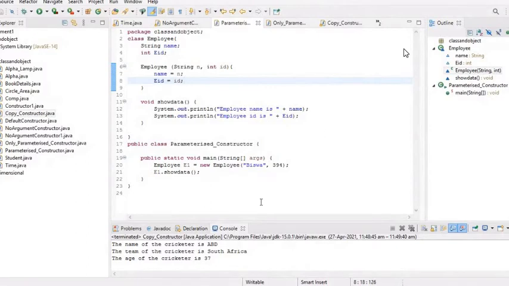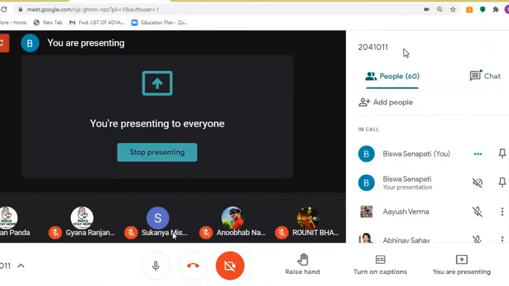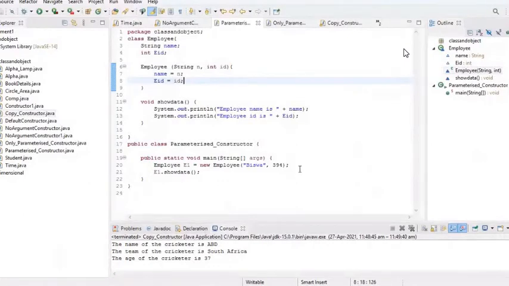Sir, we know that constructors are called automatically, but if we call it again using the object, it will be called twice. So how can we call it? Like e1.Employee.